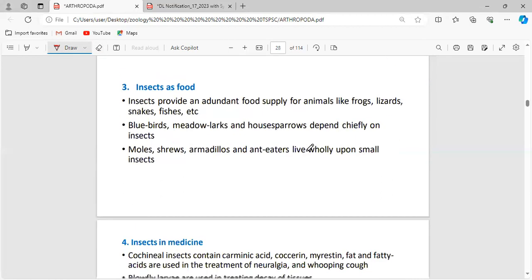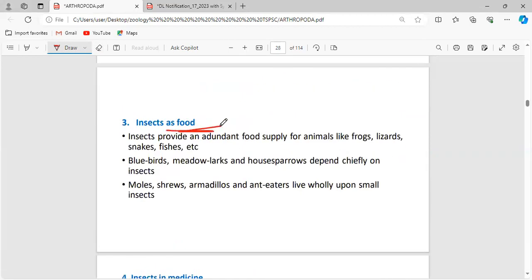Clear? Now, insects as food. Insects provide an abundant food supply for animals like frogs, lizards, snakes, and fishes. We can see a funny thing when it comes to lizards. At night, near the tube light, the insects will go. No, not only insects, whatever it is, what is that?